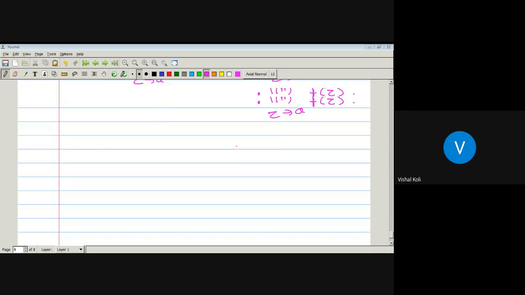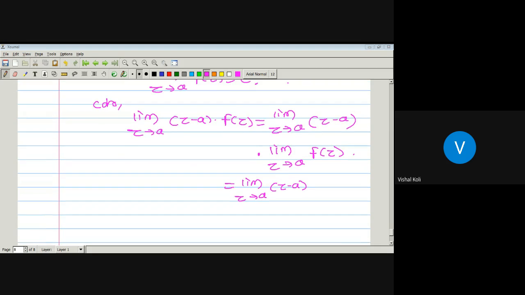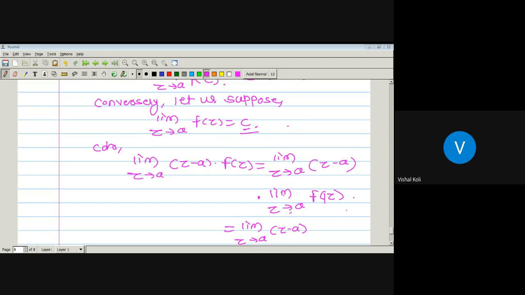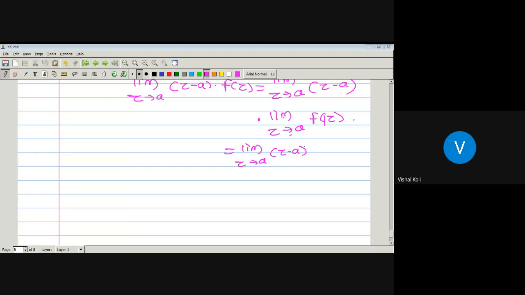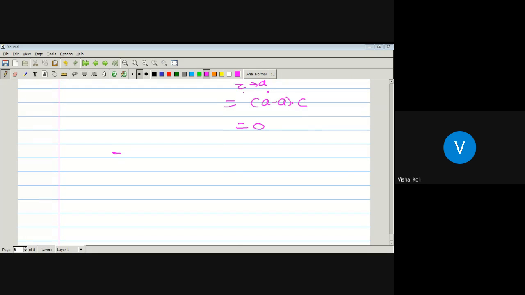So now it becomes limit z tending towards the point a, z minus a. As here we have assumed that limit z tending towards the point a of f of z is nothing but c, so this will be c. And now limit z tending towards the point a means it is nothing but a minus a into c, that is nothing but 0, which implies limit z tending towards the point a, z minus a into f of z will be equal to 0.